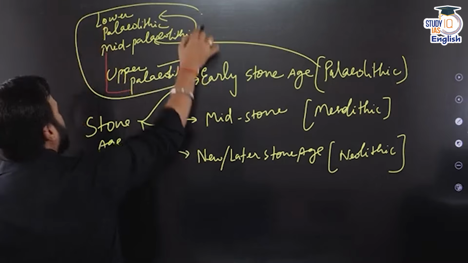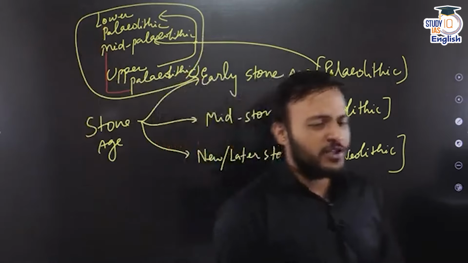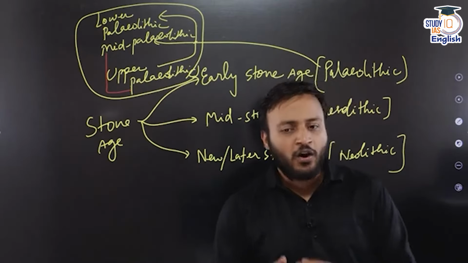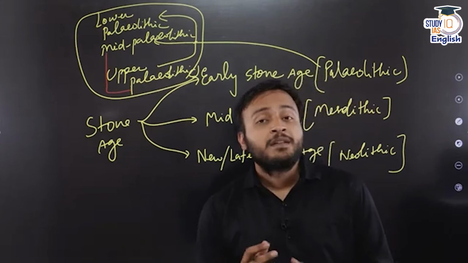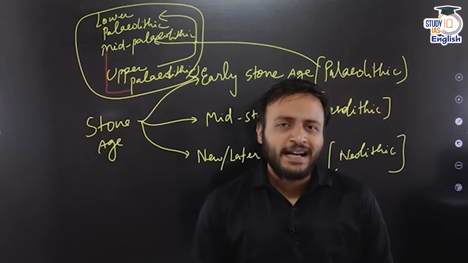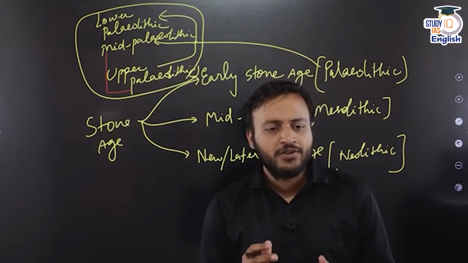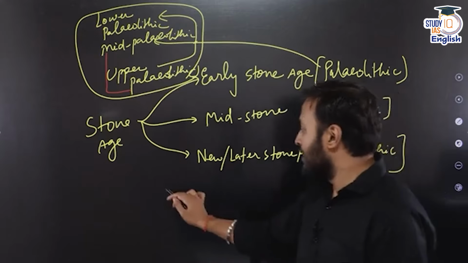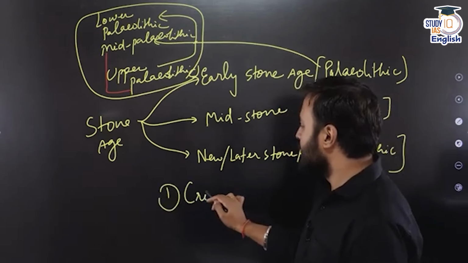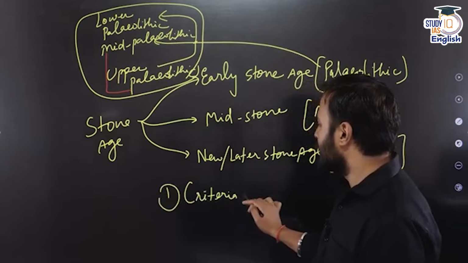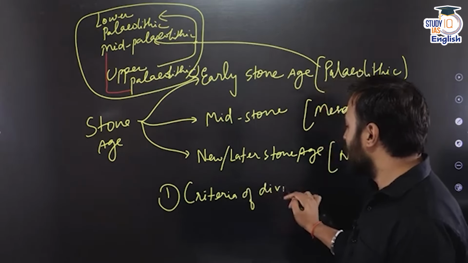So the question arises in our mind, the question that should be coming in all of our minds: what is the criteria to divide this time period, this Stone Age? The first question is the criteria of division.